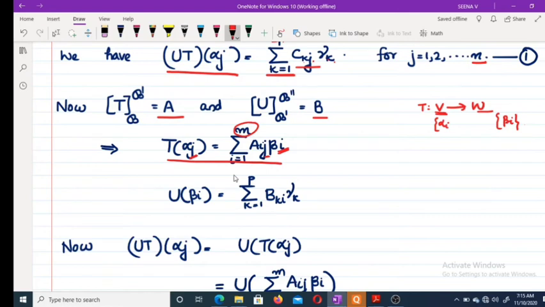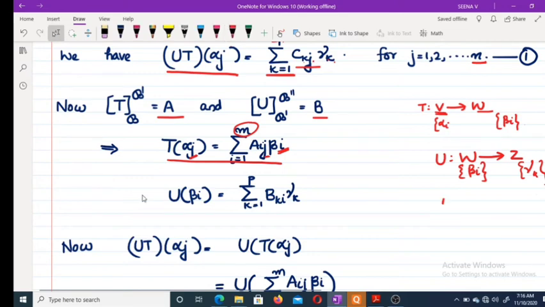Now U is from W to Z. Here the elements are beta i's and here gamma k's. So, what is U of beta i? The representation for U of beta i, we can write as sigma k varies from 1 to p, since the number of elements in gamma is p, and we can write this in the dot notation as b k i, here i, here i.